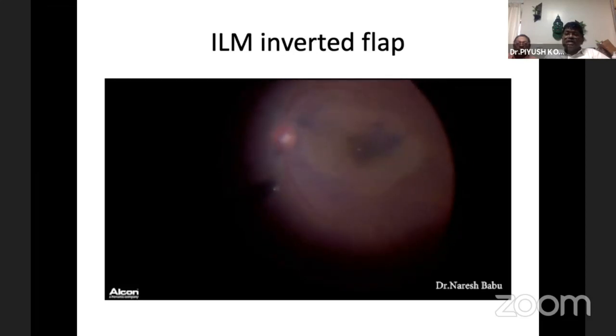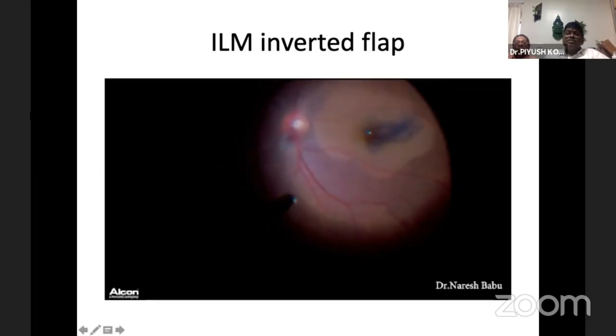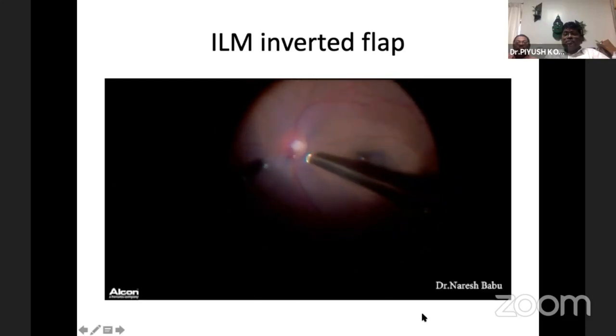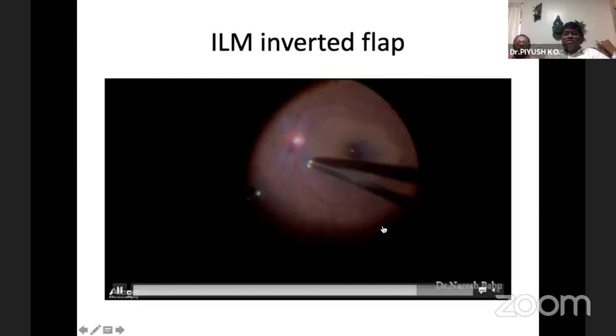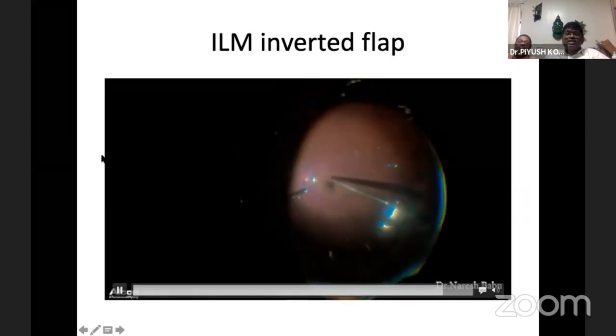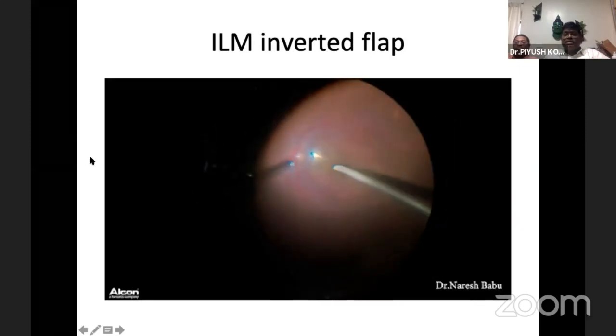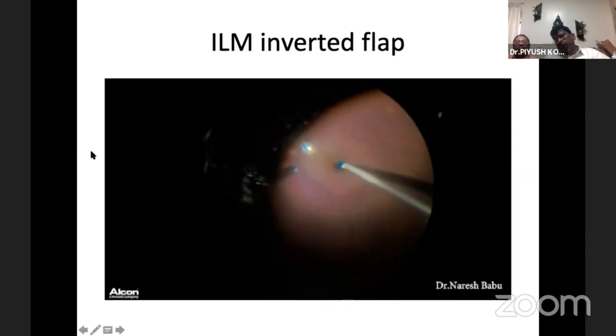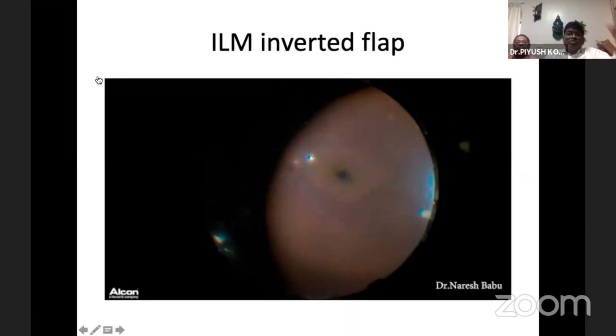You can find that hardly the retina is touched. Finally, you just trim the ILM, which is quite excessive, and the adequate ILM is just tucked into the vitreous cavity. There are a lot of techniques for doing large macular hole. In fact, we have now stopped doing the ILM inverted flap. We go for something called PRP, that is platelet-rich plasma, for closing the large macular hole and reopened macular holes.